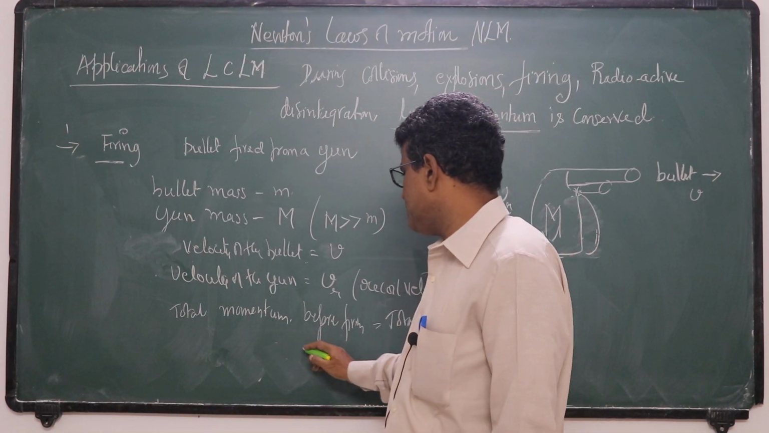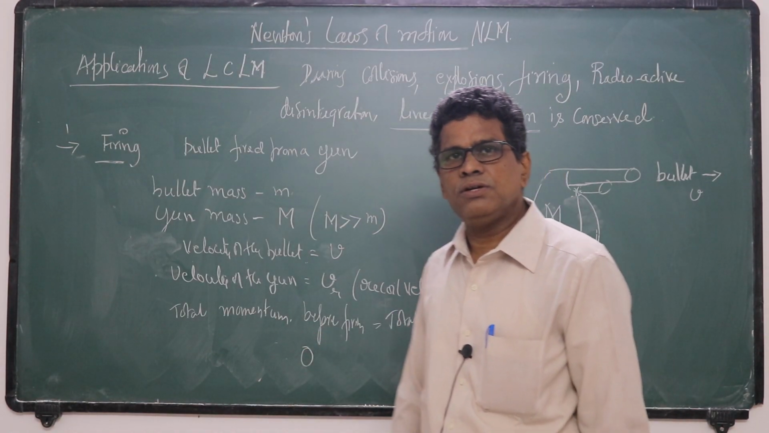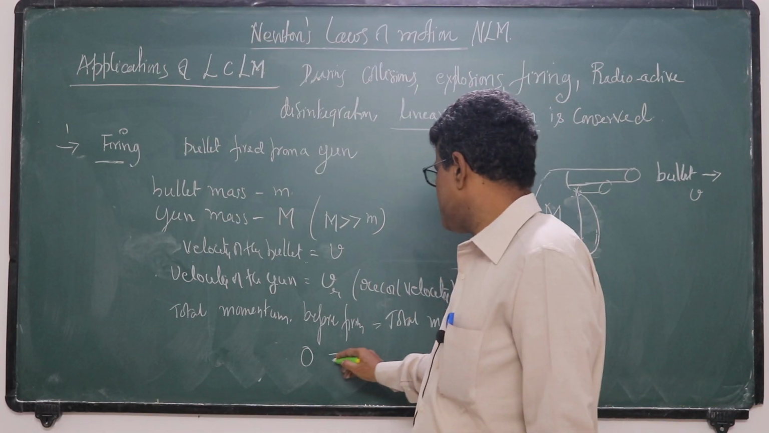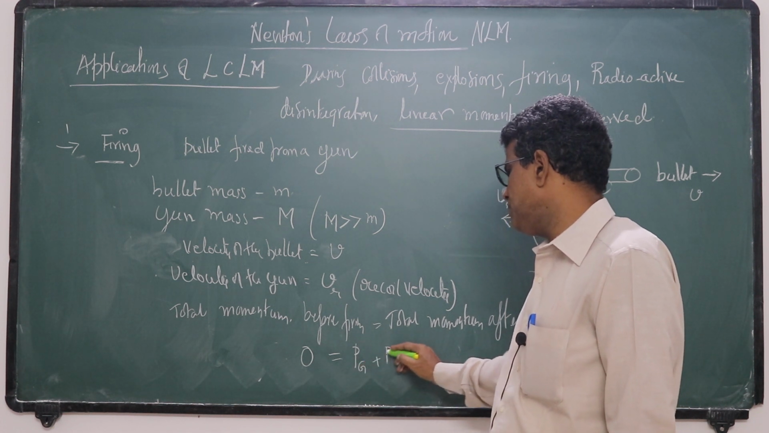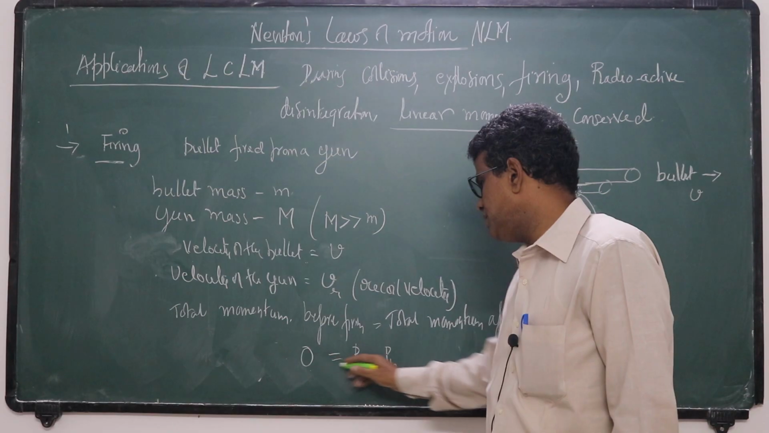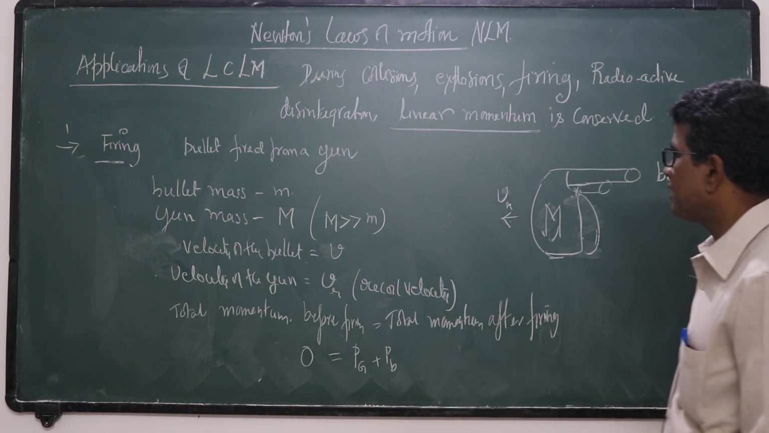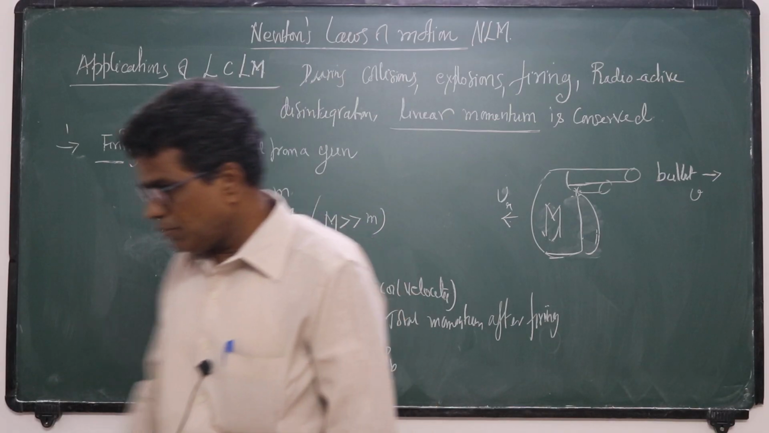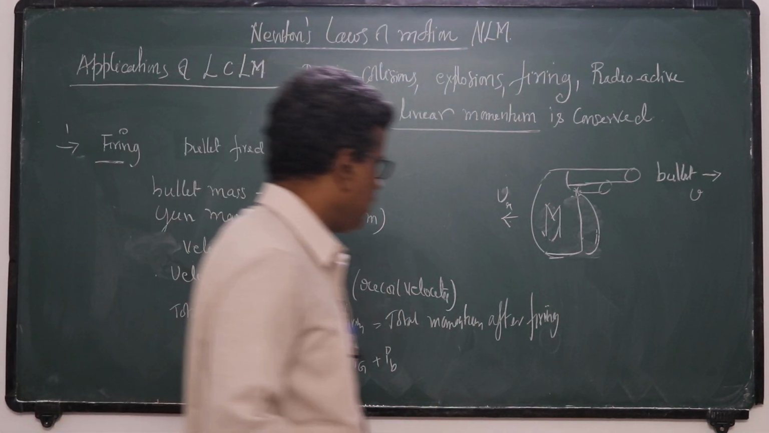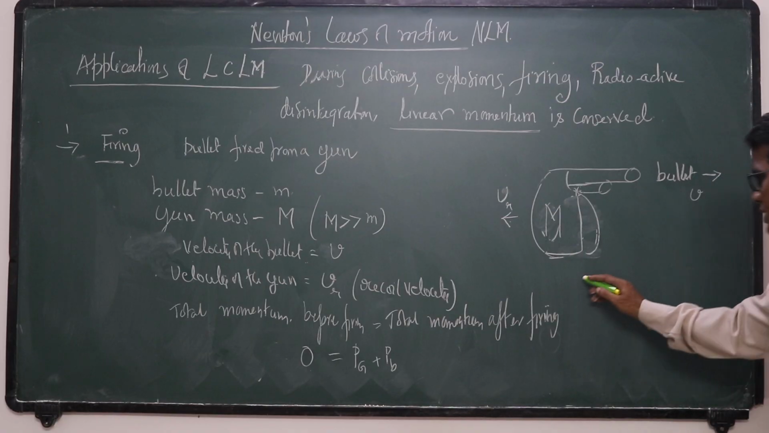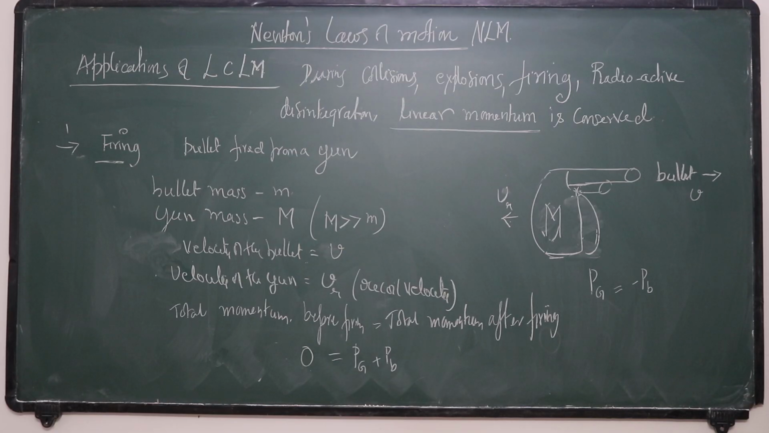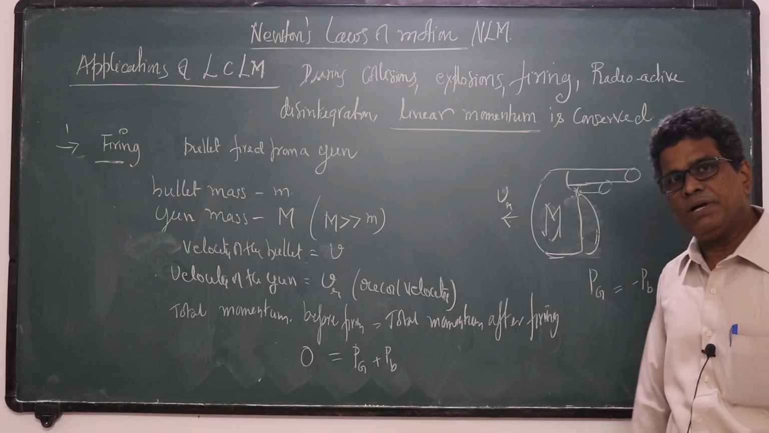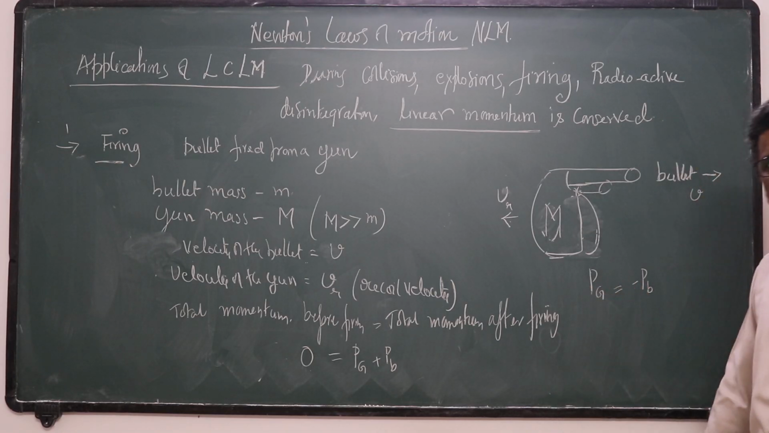So total momentum is 0. Momentum of the gun is 0. Momentum of the bullet is also 0. After firing, the momentum will be momentum of the gun plus momentum of the bullet. It should be equal to 0. So from this, momentum of the gun should be equal to minus momentum of the bullet. That means both have the same magnitude of momentum but opposite in direction.